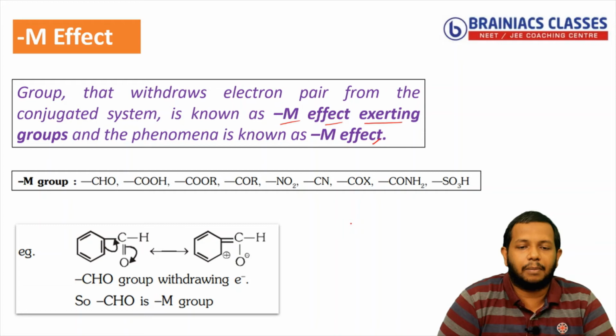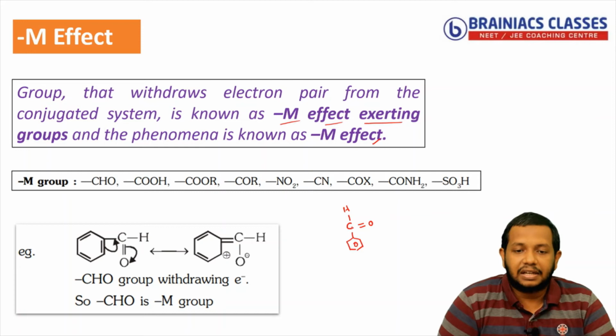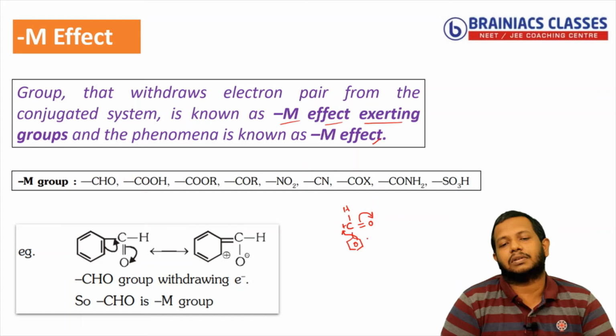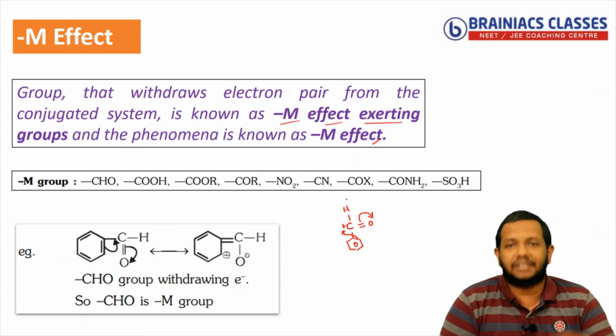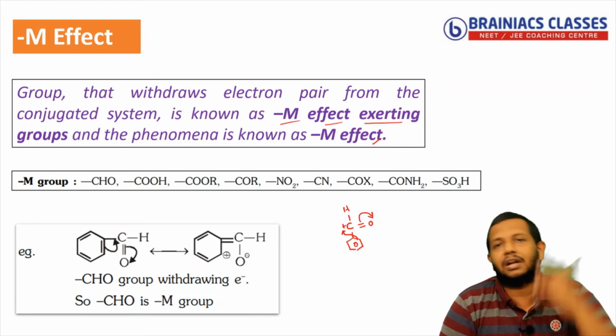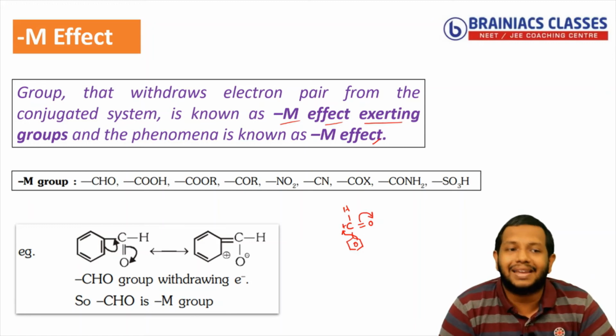I will also elaborate it. So CHO, you can see here, C double bond O, you have hydrogen, and this is connected to a benzene system. Okay, so since I know that carbon is connected to the benzene ring and oxygen is more electronegative, the pi bond will shift towards oxygen, carbon will become positive, and the pi bond from benzene will move towards carbon. So I can say since pi bond is moving from the benzene to the connected group, we say it is a minus M group.